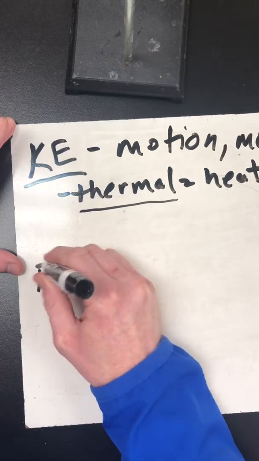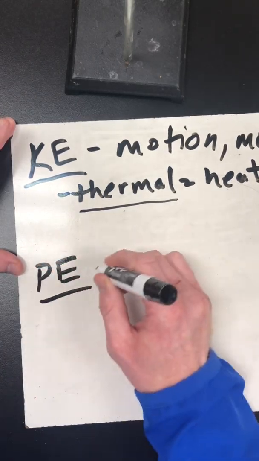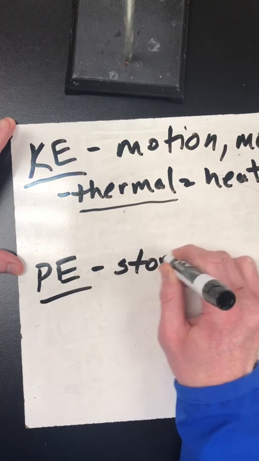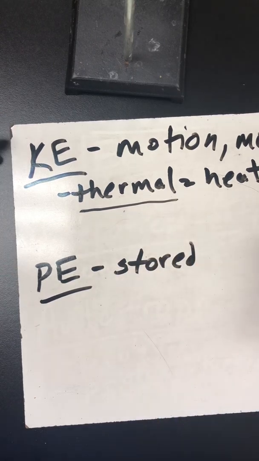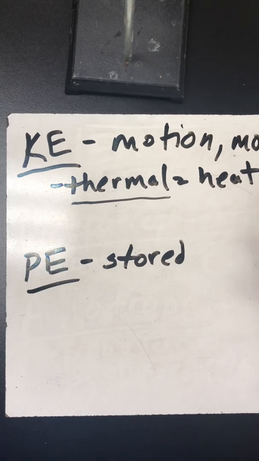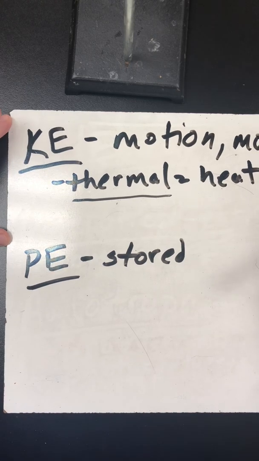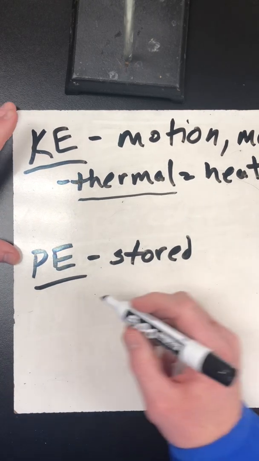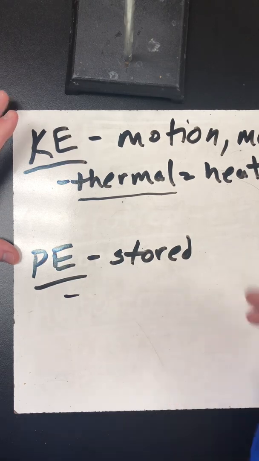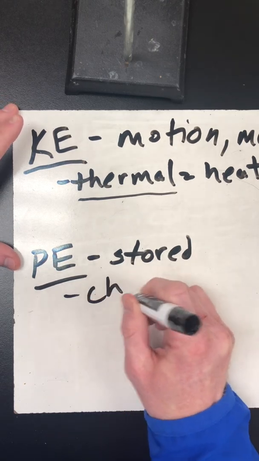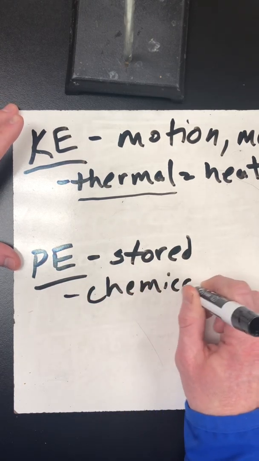The other type of energy is potential energy. This is stored energy, okay, or energy not in motion. It could be due to position. It could be due to being stretched, like in class, a couple people gave the example of somebody stretching a rubber band. Okay, for our class right now, for this unit, we're going to focus on chemical energy.